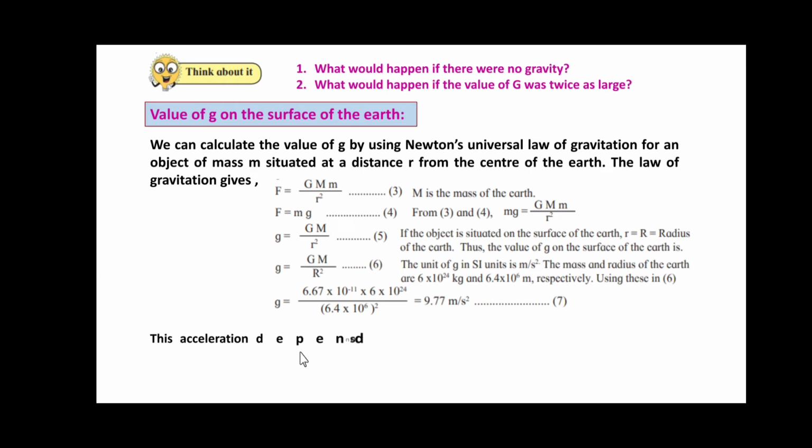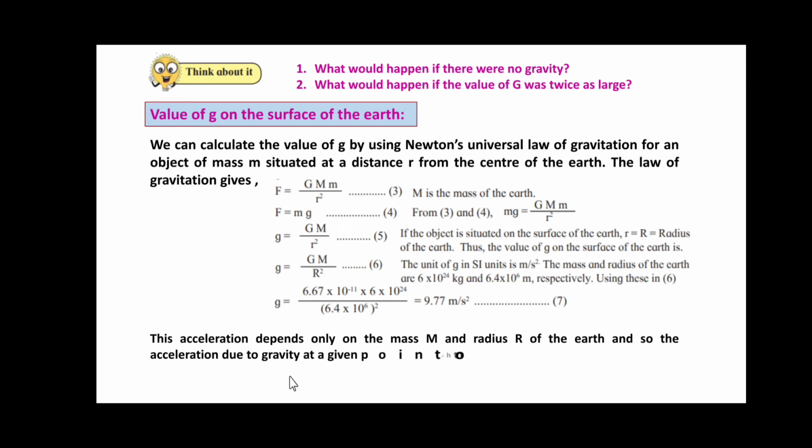Friends, this acceleration depends only on the mass M and the radius R of the Earth, and so the acceleration due to gravity at a given point on the Earth is the same for all objects. It does not depend on the properties of the object.